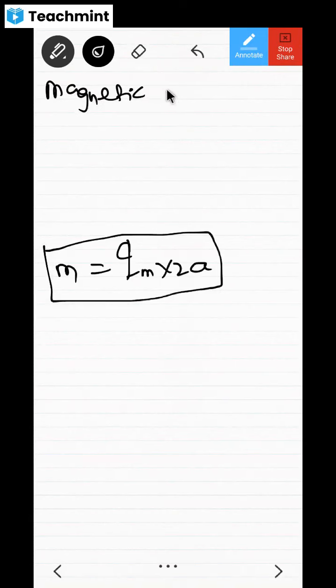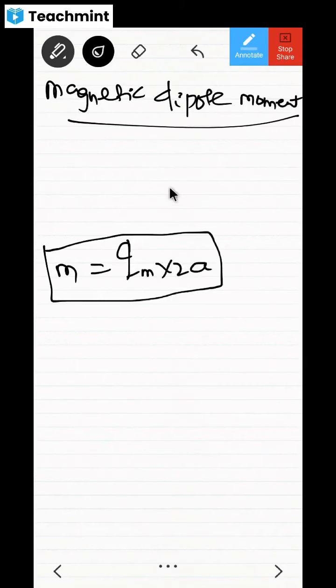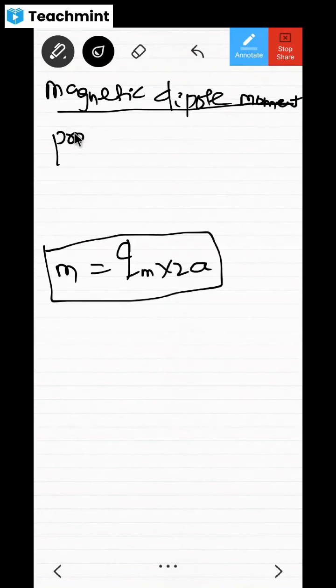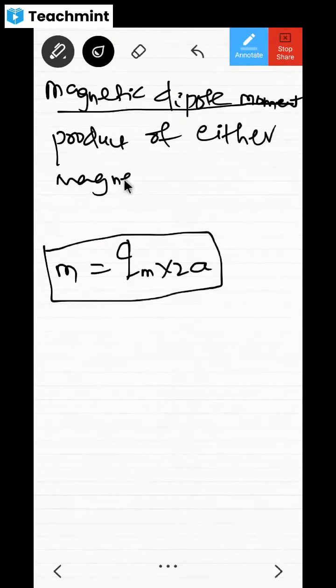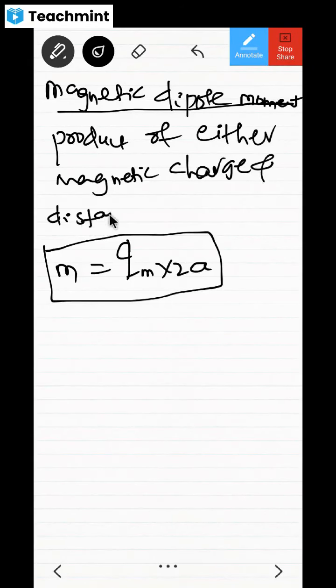So we are going to have one definition here. What is that? Magnetic dipole moment. Okay, dear children, what is magnetic dipole moment? There are two definitions for this. You can just write it. Magnetic dipole moment means, in simple words, the product of either magnetic charge, either meaning any one magnetic charge, and the distance of the dipole is called the magnetic dipole moment.